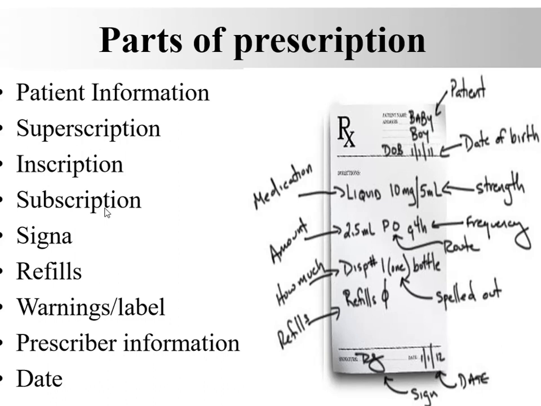Nowadays, pharmacists just dispense the medicine. In case of Ayurveda or homeopathic, sometimes subscription is still used. However, in allopathic systems, subscription is nowadays not preferred. In a nutshell, subscription is for pharmacist. It indicates detail about what the pharmacist has to do with the written medicines or by which procedure he has to prepare the drugs. After subscription, signa comes.